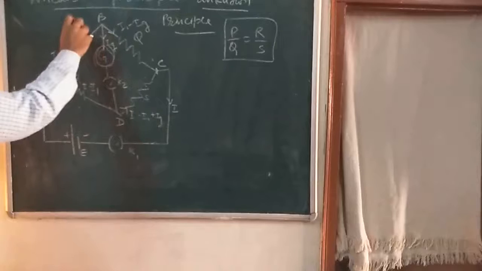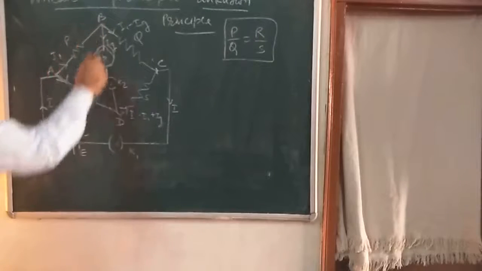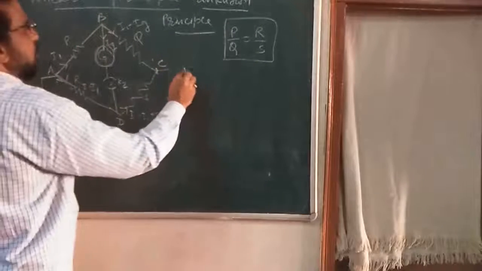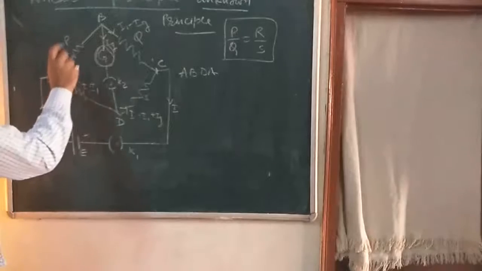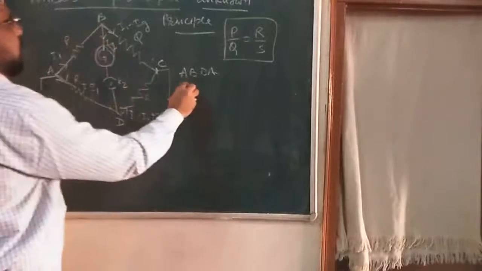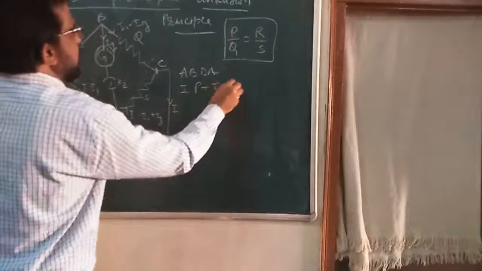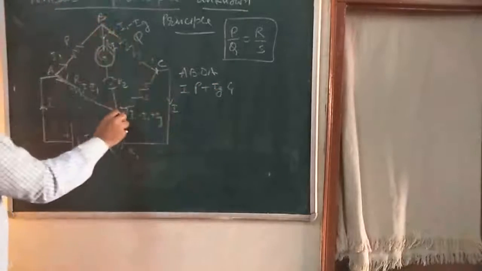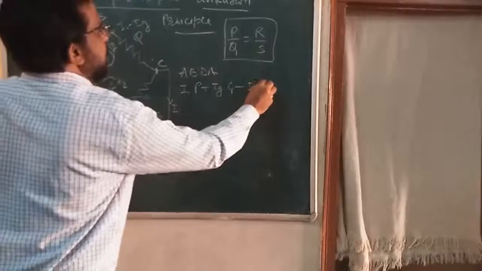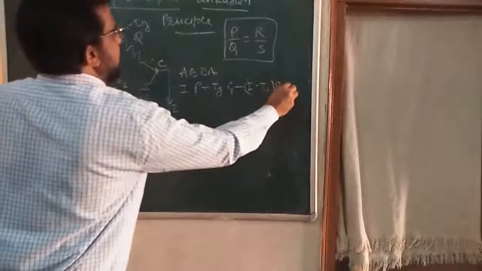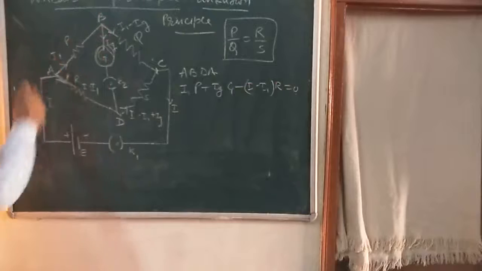So now apply Kirchhoff's second law to the loop A, B, D, A. According to Kirchhoff's second law, I1 into P, we are going in that direction, plus Ig into G, the galvanometer resistance. But here the current is in the opposite direction, so I can write minus I minus I1 into R, that is equal to 0. This is along the loop A, B, D, A.